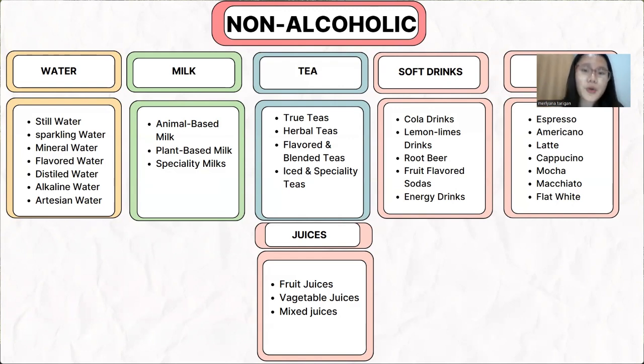And then we have tea. Start from true tea, which is made from the Camellia sinensis plant, like green, black, white, and oolong tea. And then we have herbal teas, made from herbs like flowers or fruit, with no real tea leaves, like chamomile or peppermint. And then we have flavored and blended teas, which are true teas mixed with flavors like fruit, spices, or flowers.